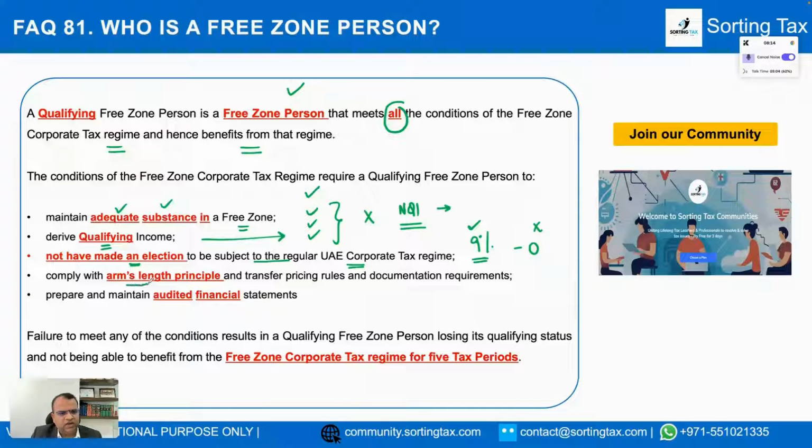Fourth, it should comply with the arm's length principle and transfer pricing rules and documentation requirements. So under the UAE corporate tax law, all the transactions done with related parties, whether domestic or foreign, and with connected persons are required to be at arm's length. What arm's length means is that basically you are effectively transacting as if the related party were an independent person dealing with you. More of it in some of the subsequent FAQs that we see.